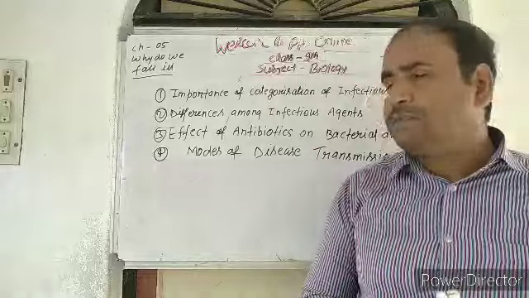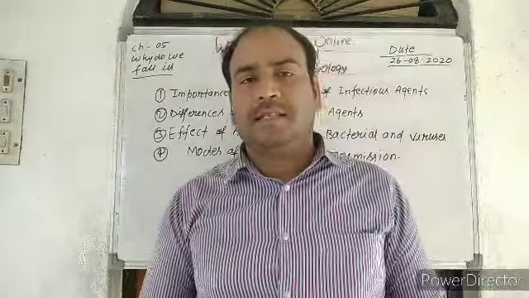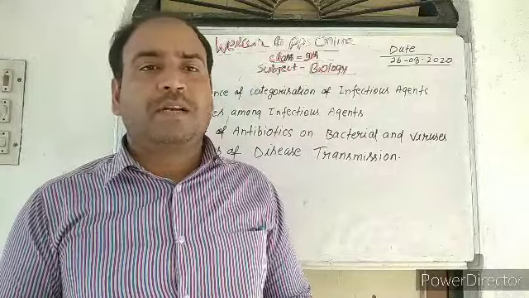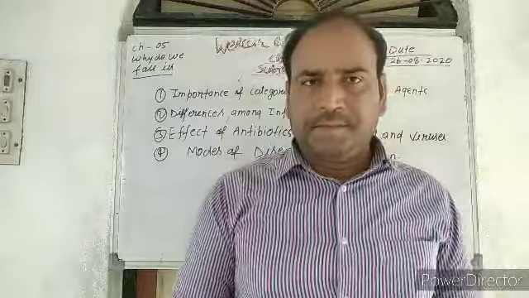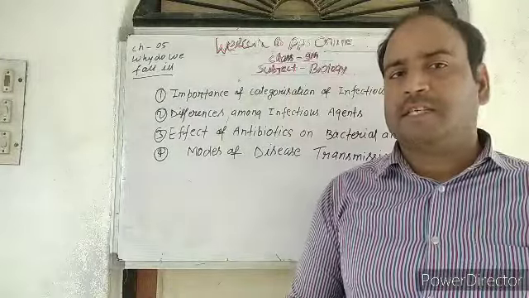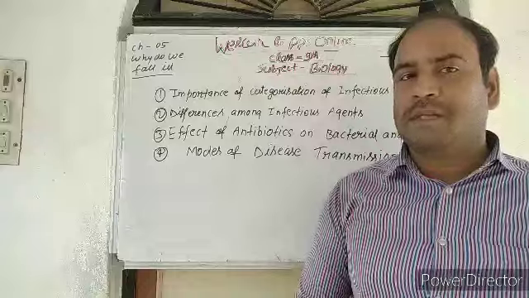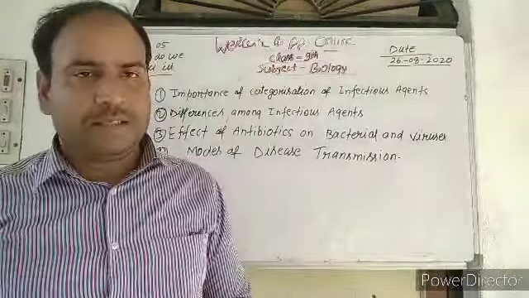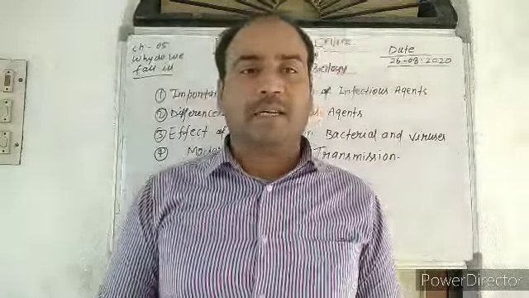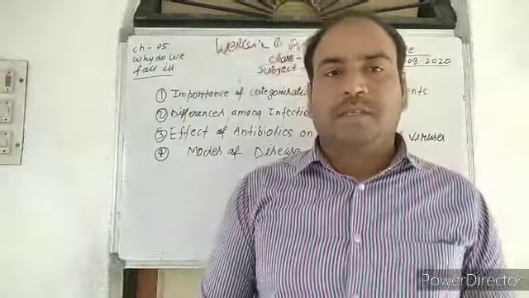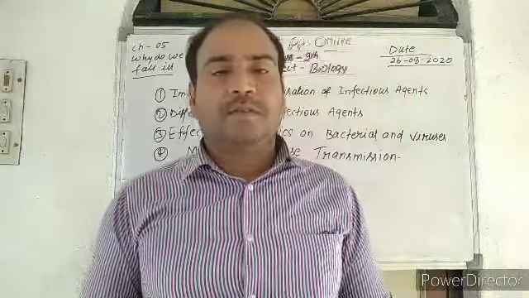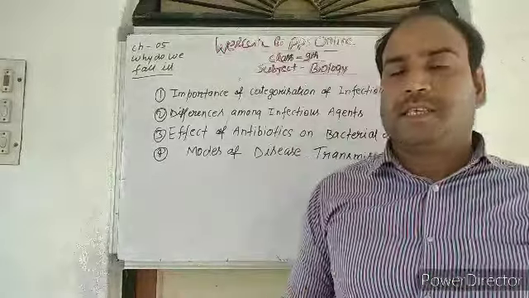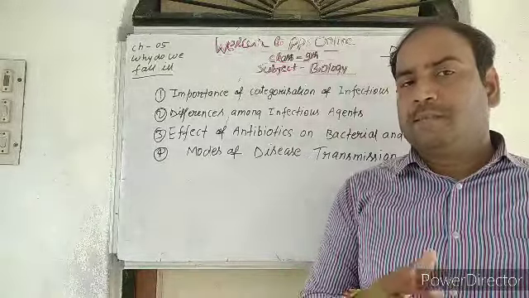You have seen that there are certain types of agents which play a very important role in the transmission of disease, that is, pathogens and vectors. We are talking about certain types of microorganisms, like bacteria, virus, fungi, protozoa and worms. These are microorganisms which spread the disease.